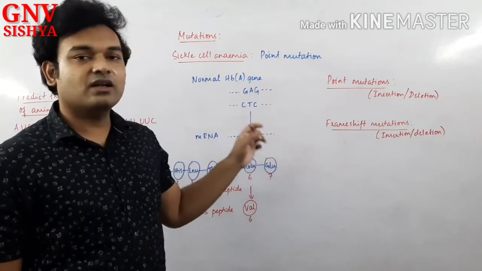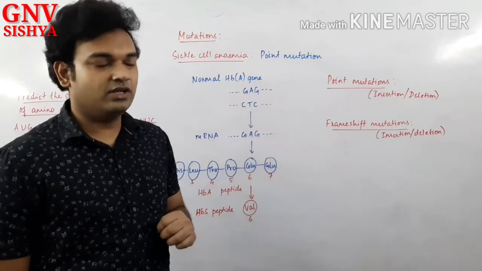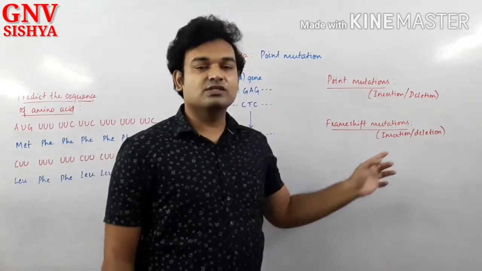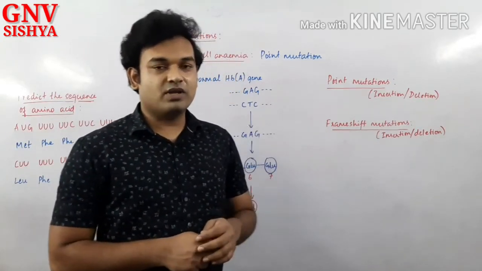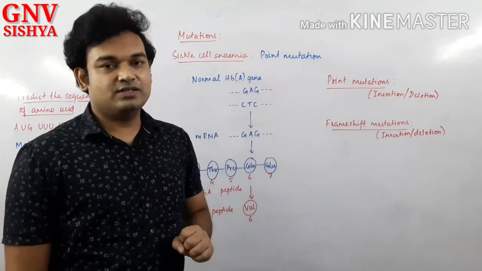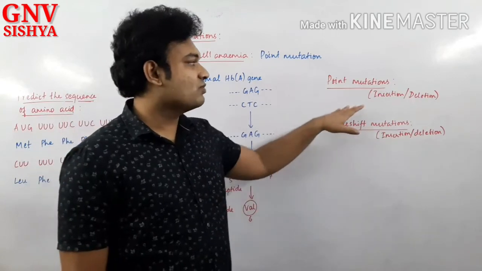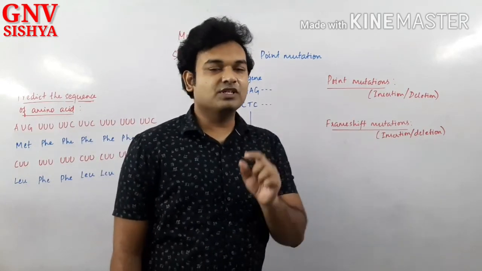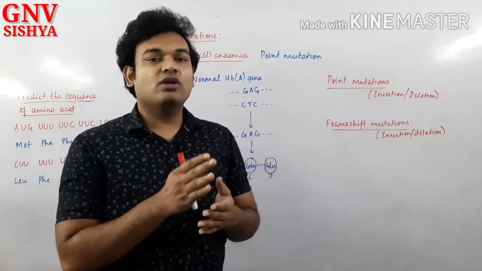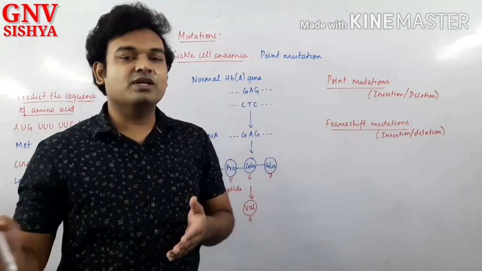Since codons are in numbers of 3 nucleotides, what will happen in frame shift mutations? The other amino acid sequences will not be affected, only one amino acid will be affected. One amino acid is either added or deleted. But imagine what happens in point mutations. If a single nucleotide is added, the whole amino acid sequence in the mRNA will be shifted.